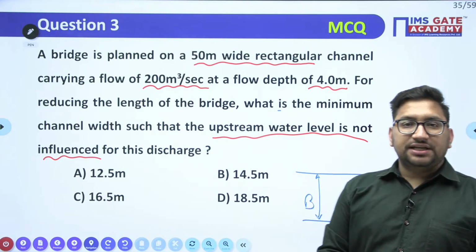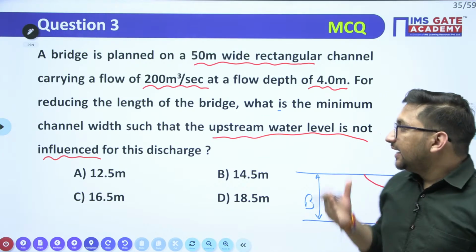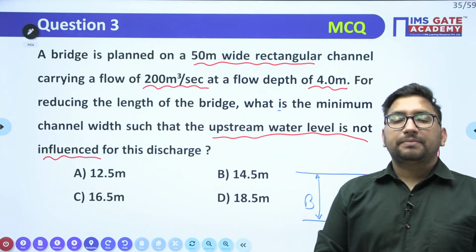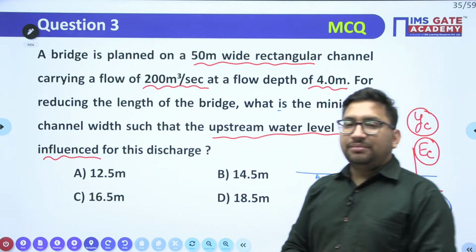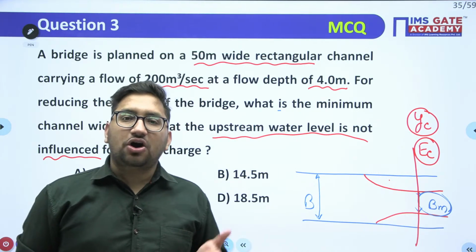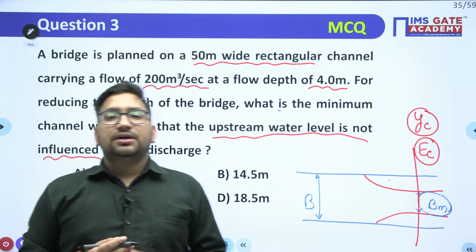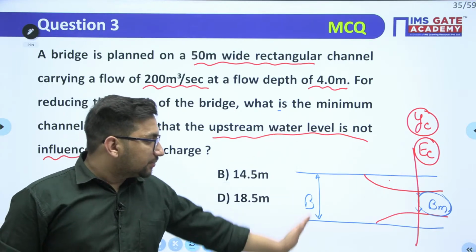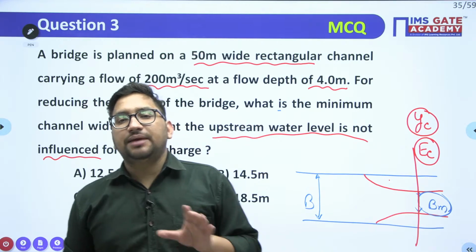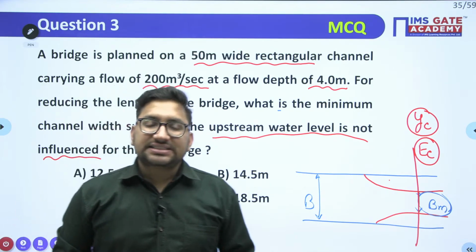In the last question, we saw the depth contraction, right? There was a rise in the floor of the channel. In this particular case, they are reducing the width. How can we approach it? Okay, first tell me, when you are reducing the width, is the specific energy going to remain constant or is it going to change? When you are reducing the width of the channel, your specific energy at section number 1, let's suppose this is section 1 and this is section 2, is it going to change or remain the same? Yes, it will remain constant, right?